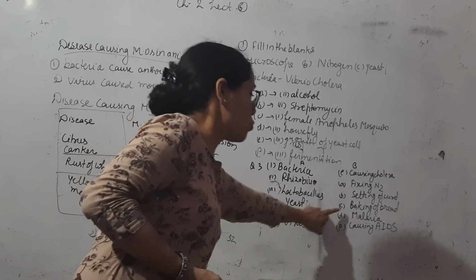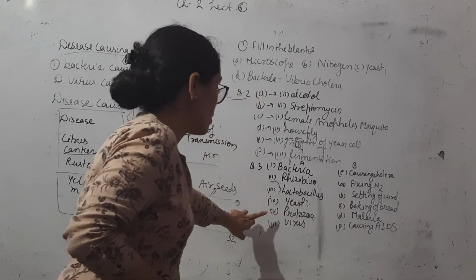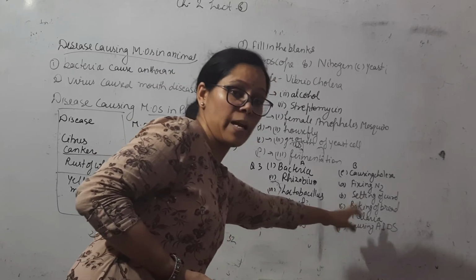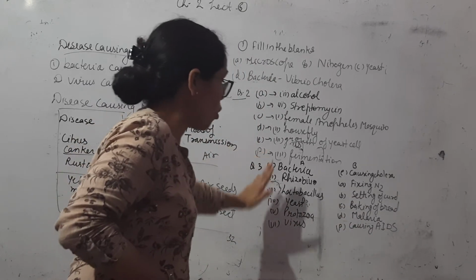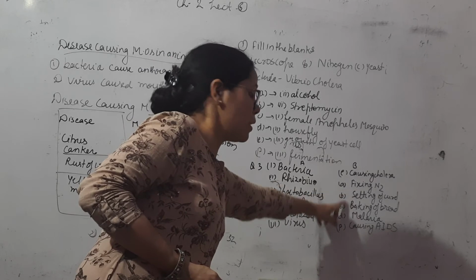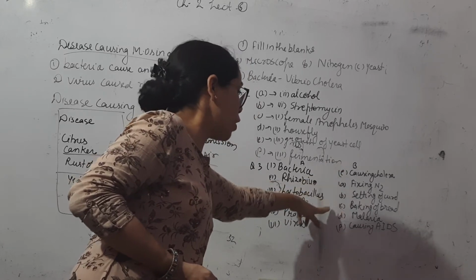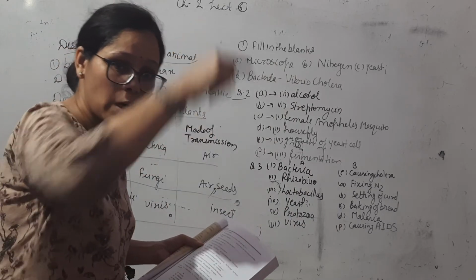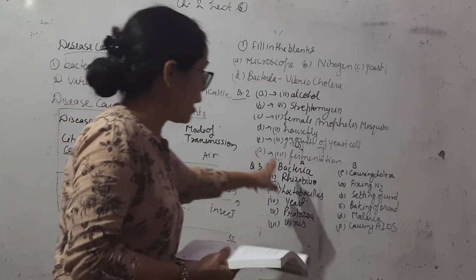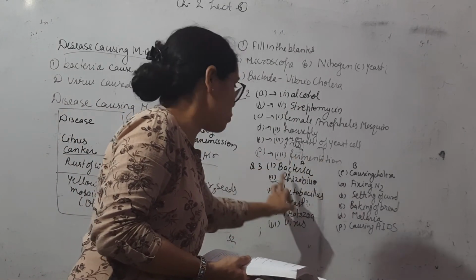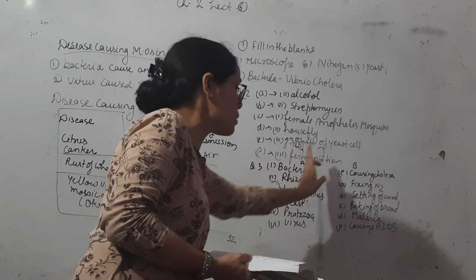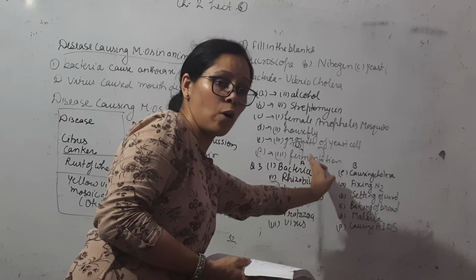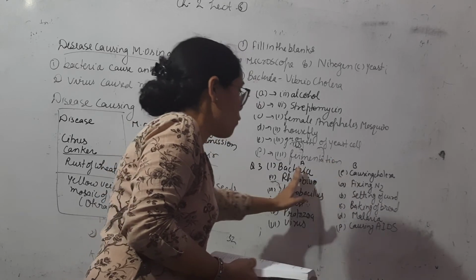Fifth, protozoa causing malaria. Sixth, virus causing AIDS. So this is column A and these are the answers. I have written down the answer of column B. We don't match by drawing cross lines. We write the answer in front of column A. So we write the answer of column B in front of column A. So this is the answer of column A.